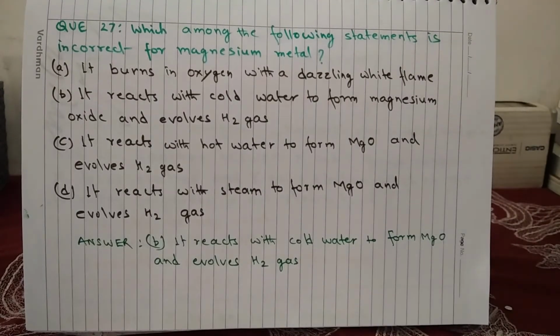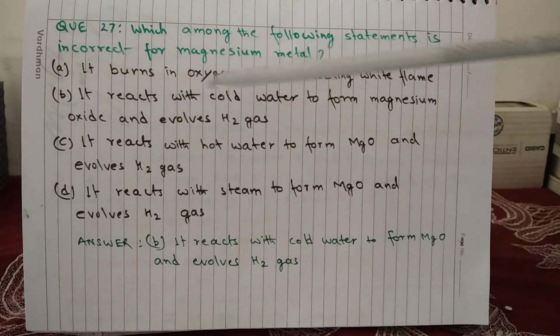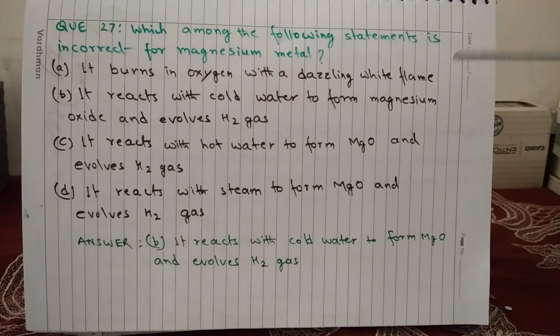Question 27. Which among the following statements is incorrect for magnesium metal? A, it burns in oxygen with a dazzling white flame. This is correct, because since class 7 you must have been reading about the experiment of burning magnesium ribbon.